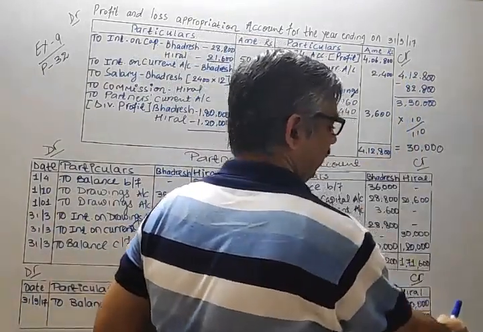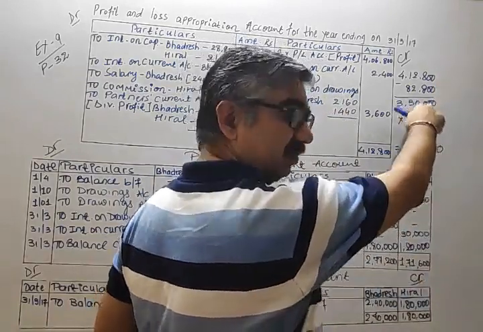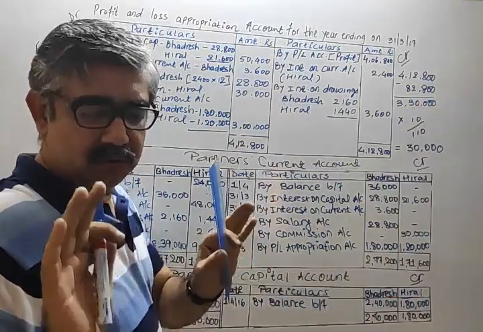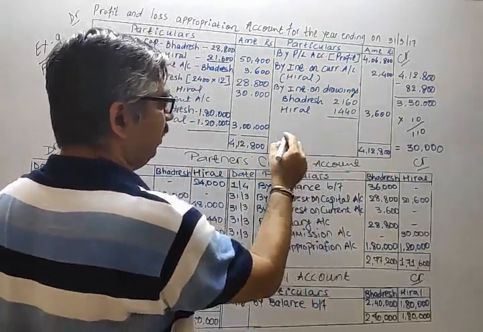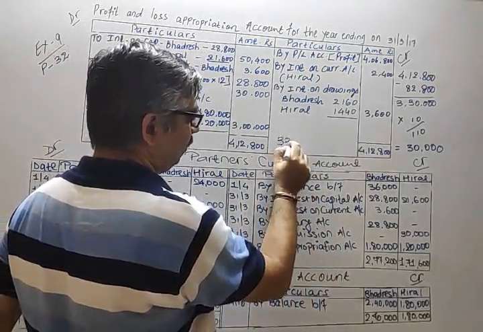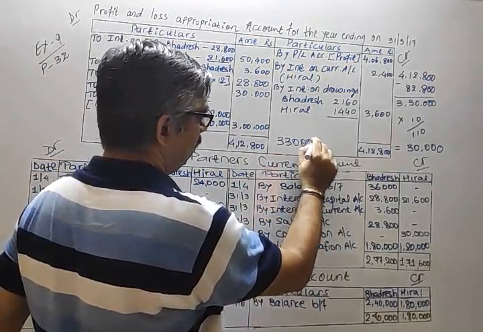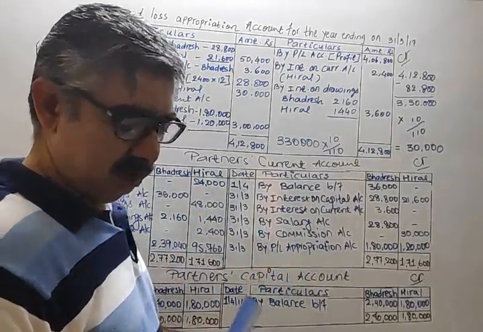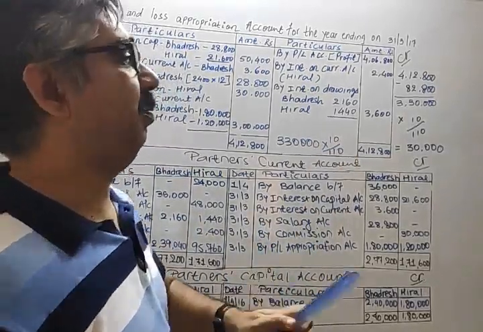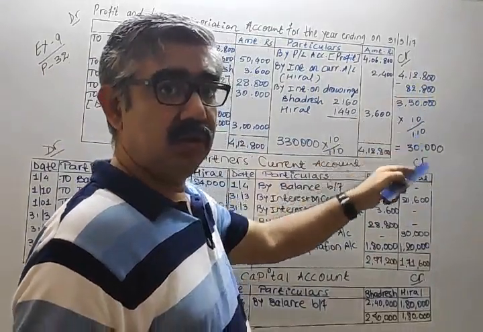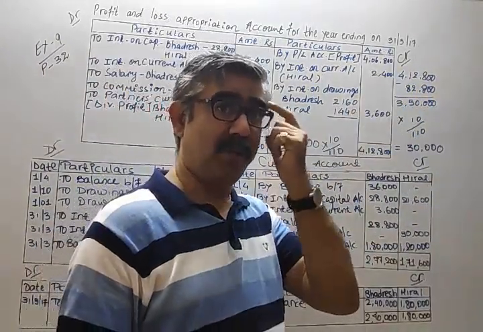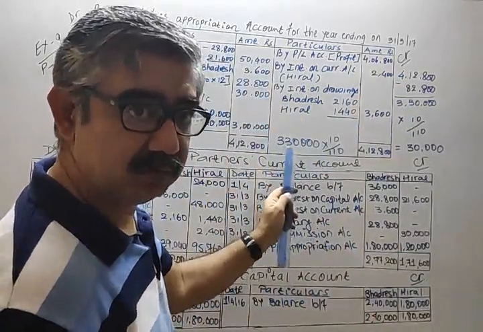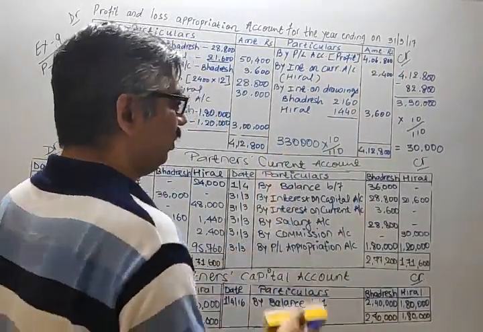Because of the limitation, the boundary, I have to write like this. You are not supposed to write like this. Just for your idea, I am writing over here, then I am telling you, you have to write like this: 3,30,000 into 10 upon 110. Sometimes someone just blindly follows the pattern instead of using it properly. So I am just giving you an idea. You have to write like this. Clear? Okay.